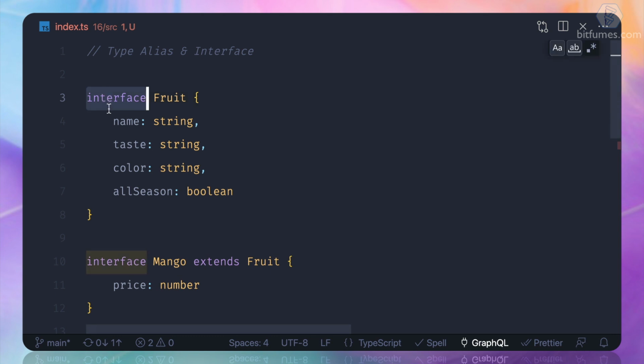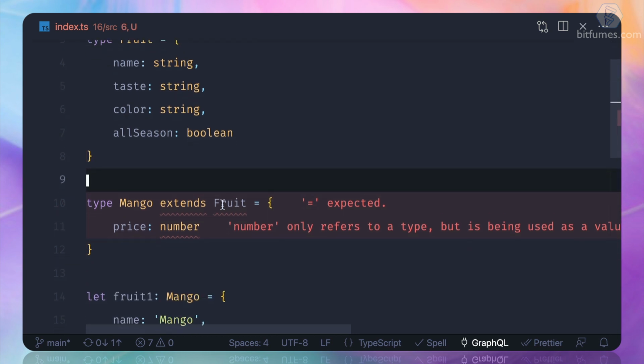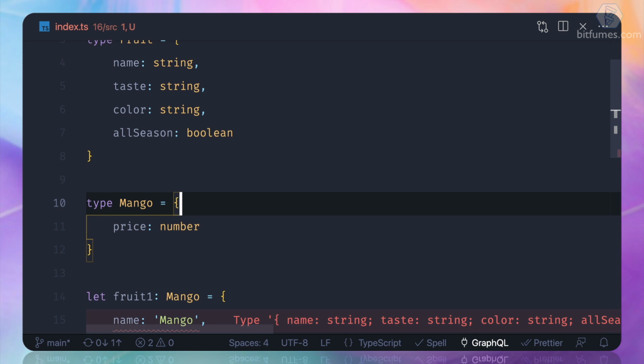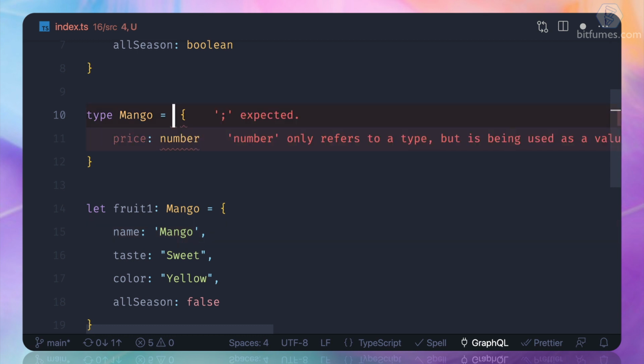So let's convert this interface into a type, with the equal to sign. The first thing it says is, hey, you cannot extend any type because types are fixed. So I need to create a mango. Now in the mango, since it doesn't have name, taste, color, TypeScript is complaining, but I want to do this thing. So I want to say that this mango is actually a union of fruit and this one, the price one.